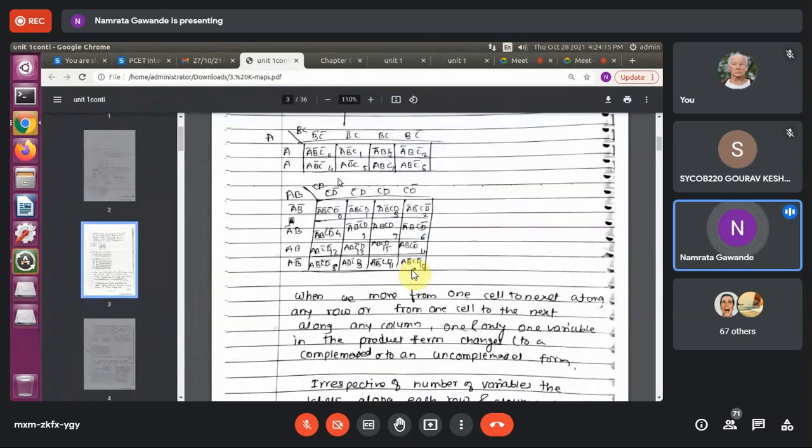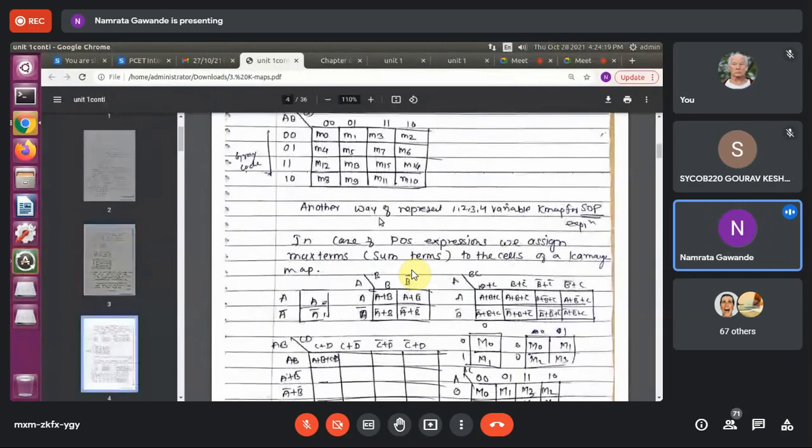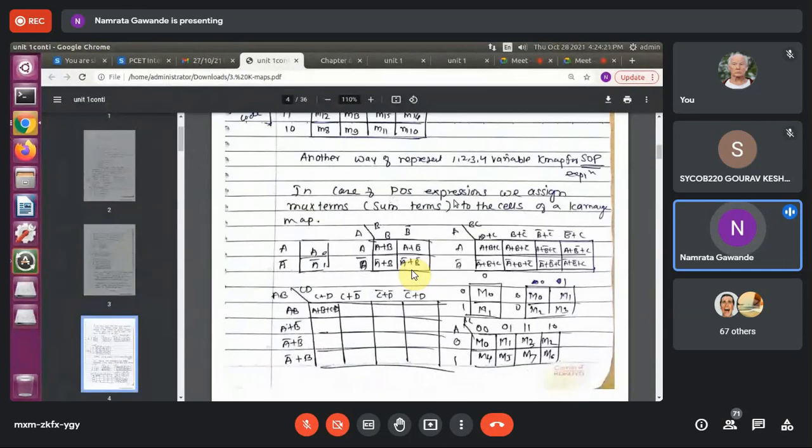Okay, but we can also consider the addition of those variables. That is nothing but the max terms. Okay, so another way, that is in case of POS expression, we assign the max terms, that is sum terms, to the cells of a K-map. So if we want to convert any particular K-map in terms of POS expression, we need to write in terms of addition.